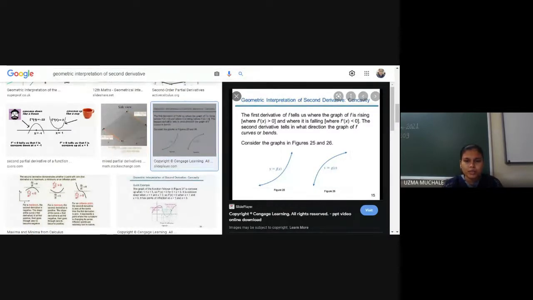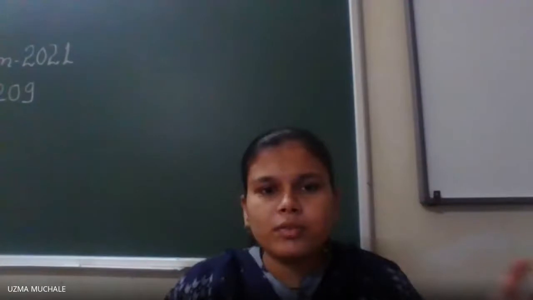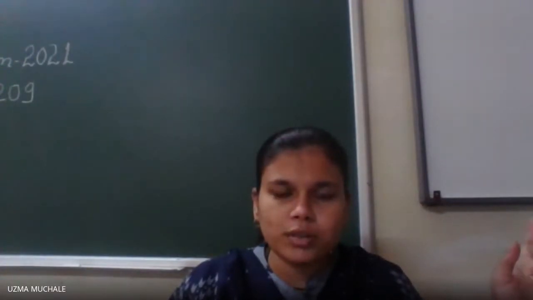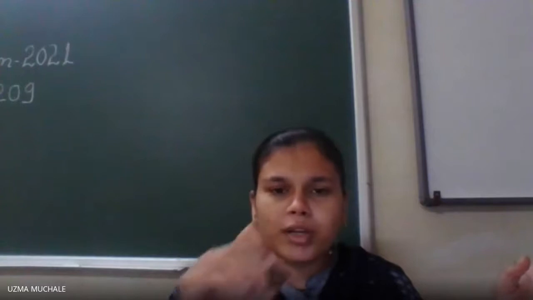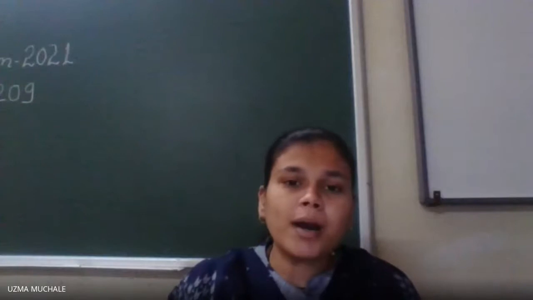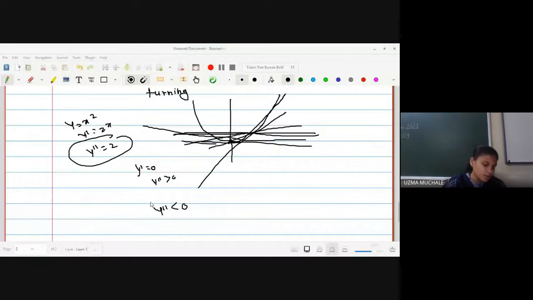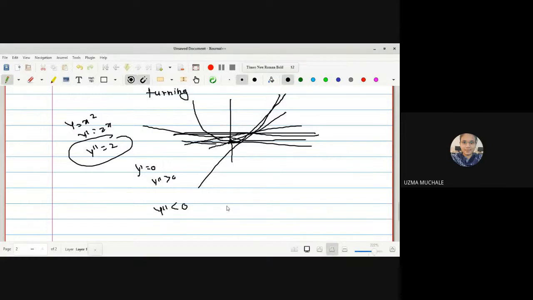Yes, everyone understood what is the second derivative? Yes, ma'am. So with the help of that image that I have shown you on Wikipedia, you can see at every point you are having one slope. With the help of that slope itself, you can see by how much rate the slope of the tangent is changing at every point, right? So we can say T dash measures the way the curve is turning. Okay. Now, when we come across the thing that initially we have studied, normal will explain the turning of the curve. Okay, let me show you.